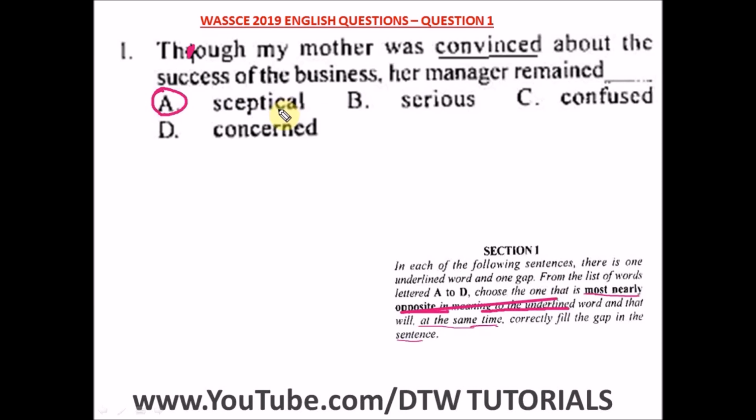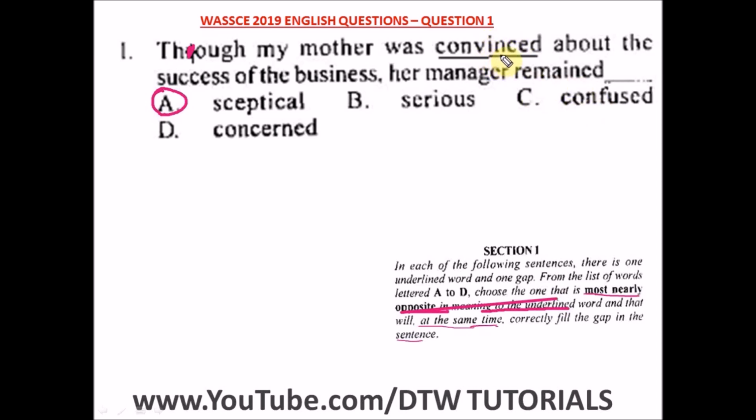Skeptical means the person is what? Not convinced. Serious is not the opposite of what? Convinced. Confused definitely is not the opposite of convinced. Okay, confused means you are unable to think clearly. That's the meaning of confused here. So it is not the opposite word of convinced.